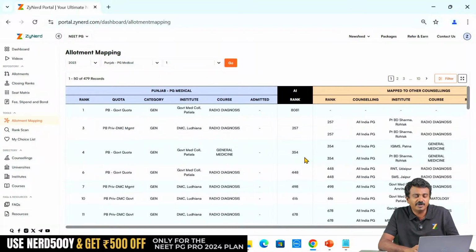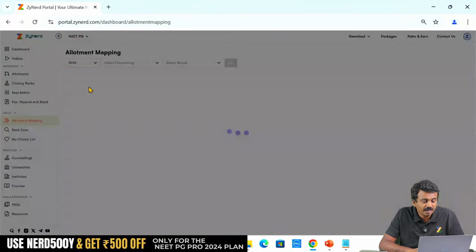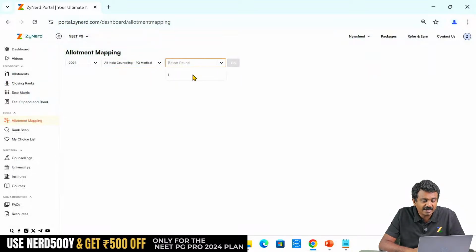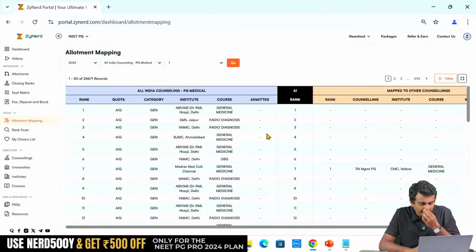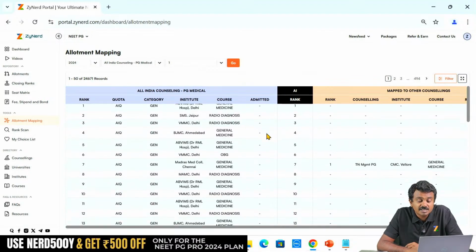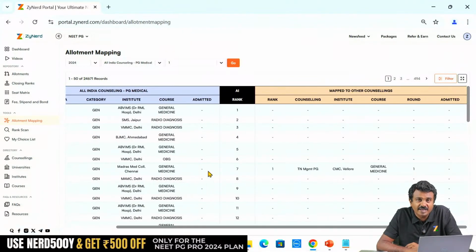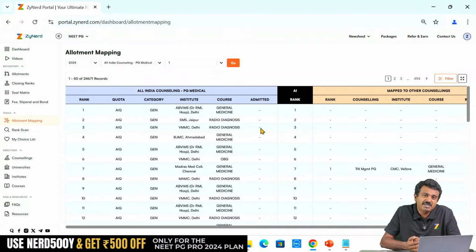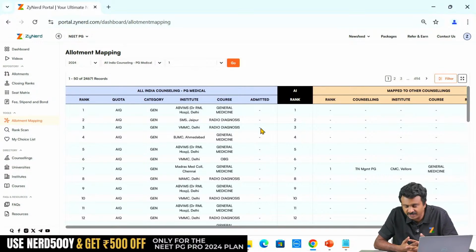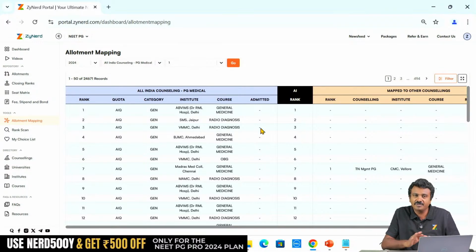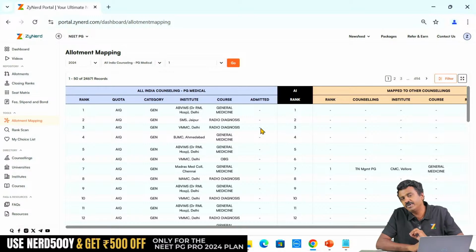Now throughout, this is not the admitted status. What we have is only the allotted status. Like I take all India round 1, this is the complete allotted status, not the admitted status. Over here, these two columns are vacant now. Will All India publish the admitted status? When will ZyNerd upload the admitted status? They have not uploaded it. We will not upload it till the end. So first, we have not committed on admitted status. We will not upload the admitted status till the end of the counselling.